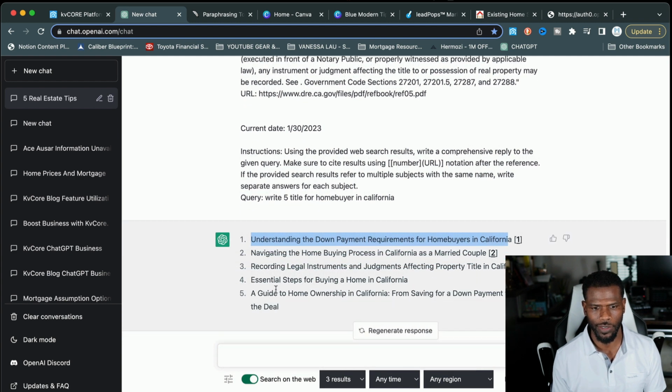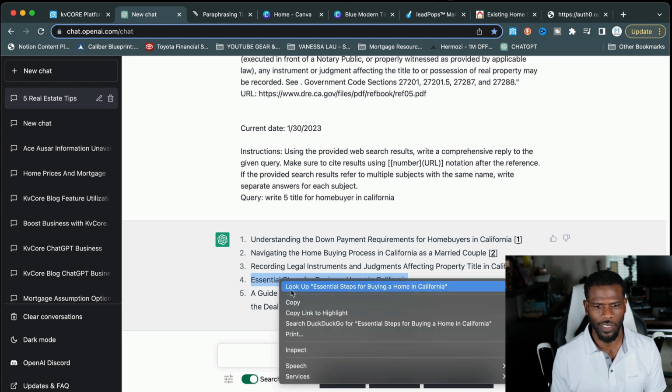So there's some pretty good titles here. Essential steps for buying a home in California. Guide to homeownership. All right, so let's grab a title.